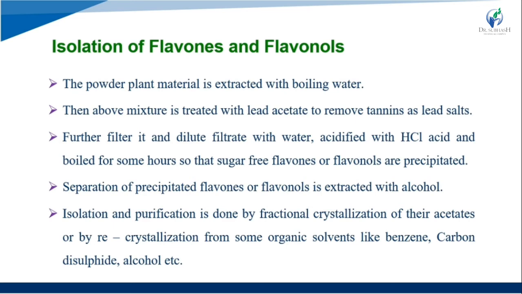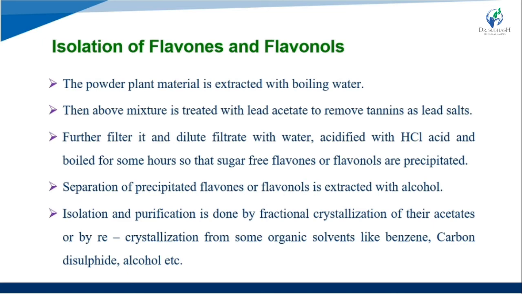So here, first the powdered plant material is extracted with boiling water. Then the mixture is treated with lead acetate to remove the tannins and lead salts. Further, it is filtered and the filtrate diluted with water, and acidified with hydrochloric acid, and boiled for some hours, and sugar-free flavones and flavonols are precipitated.